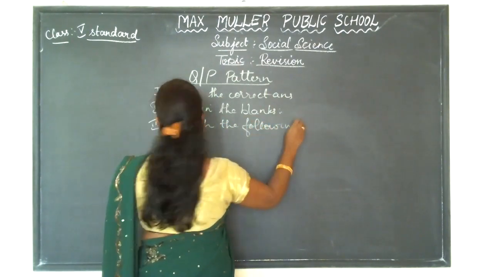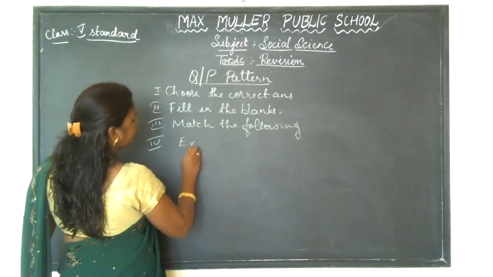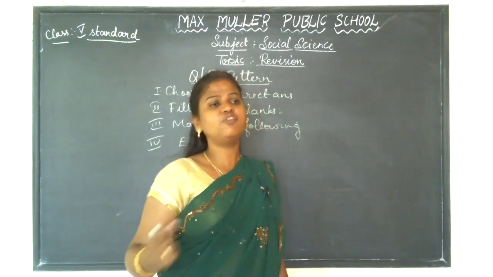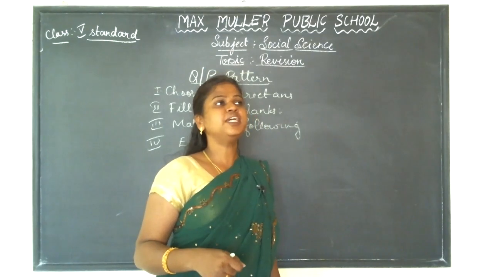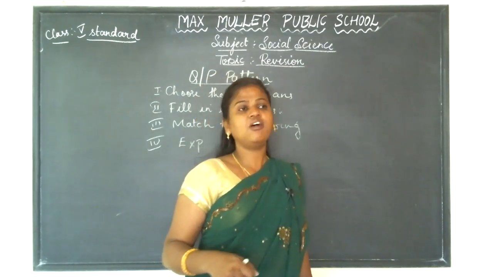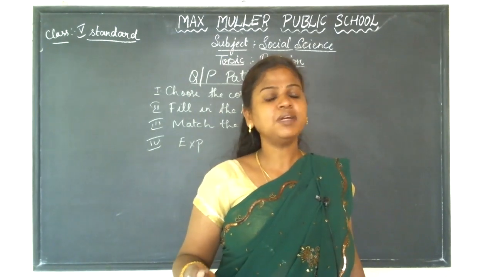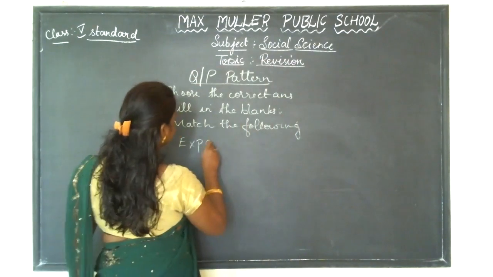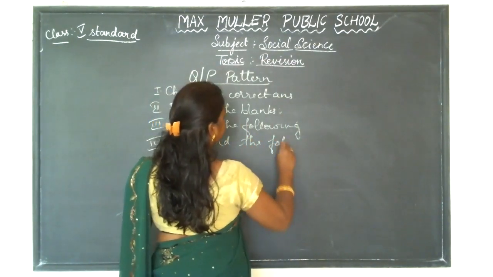Next, expand the following. Expand the following is nothing but you have to write the full form of the given letters. Example, GMT or else PM. What is the full form of PM? PM is nothing but prime meridian. So that means I have given it as expand the following.